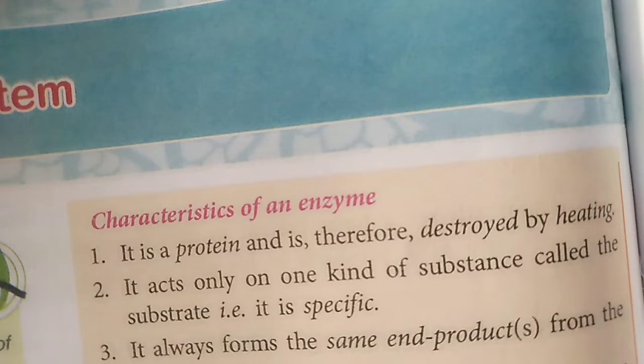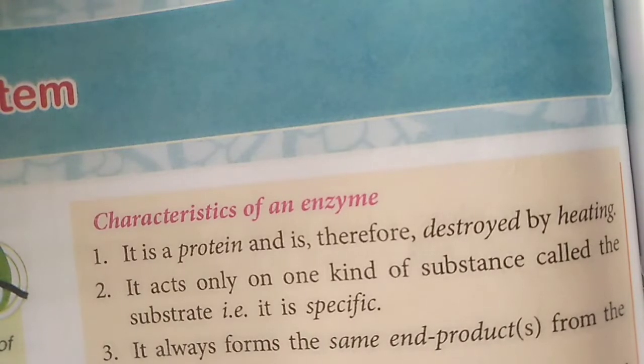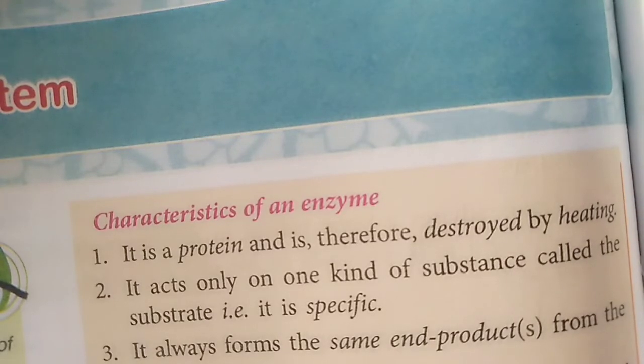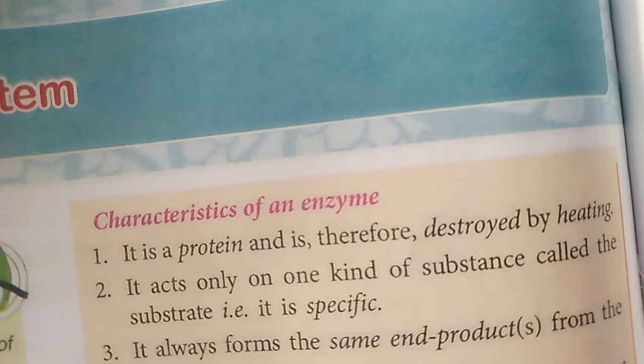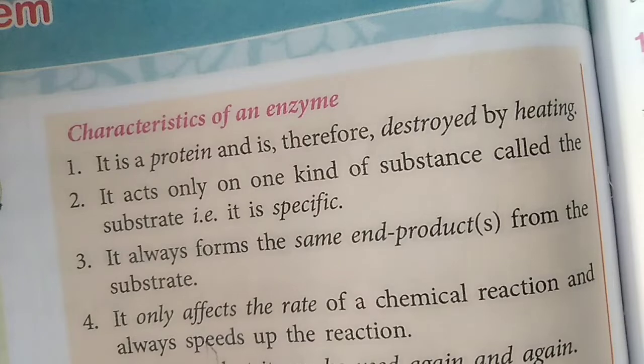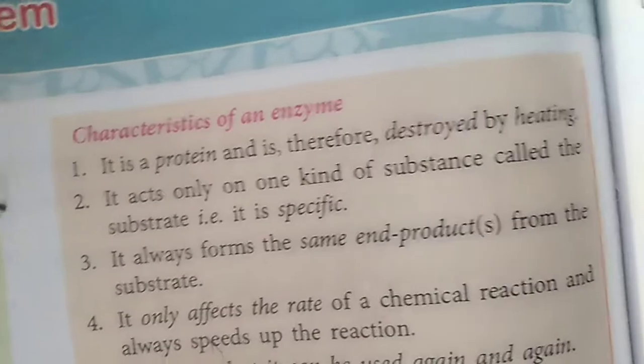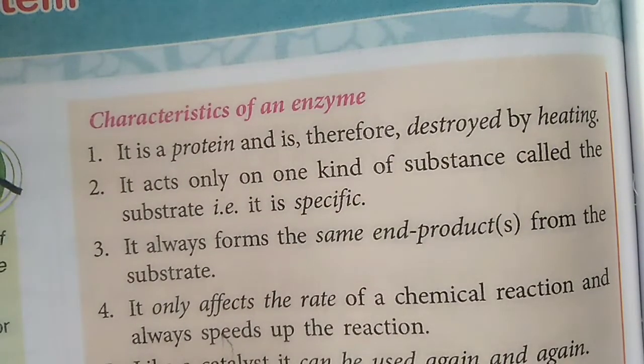Second, it acts on only one kind of substance, which is called the substrate. If one particular enzyme acts on one substance, the next time it again acts on the same substance, so it is specific in nature. Then it always forms the same end products from the same substrate, as it always acts upon the same kind of substance.